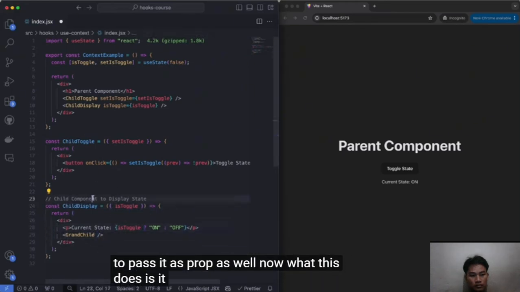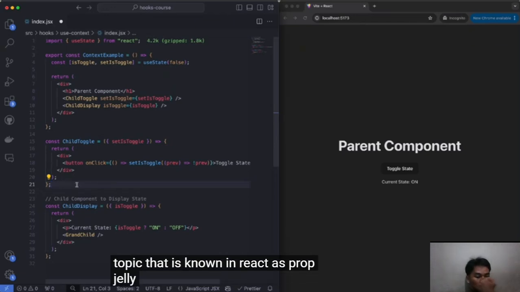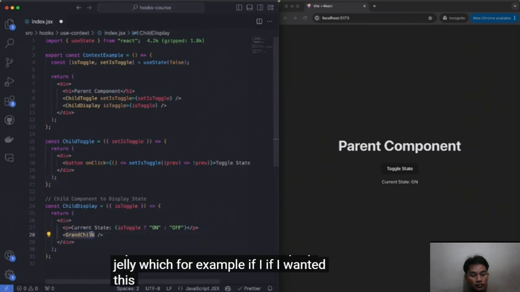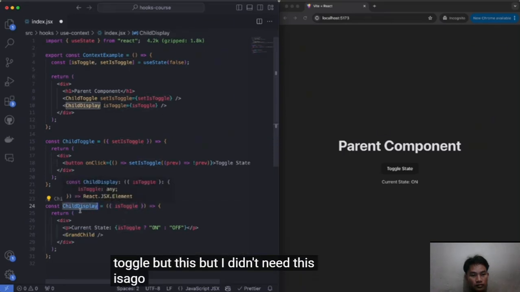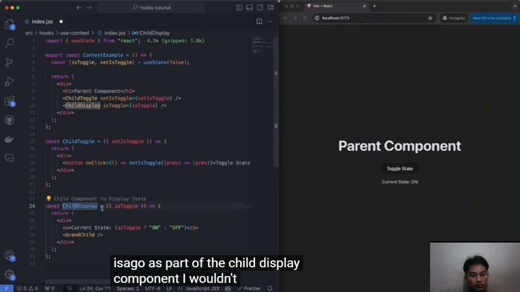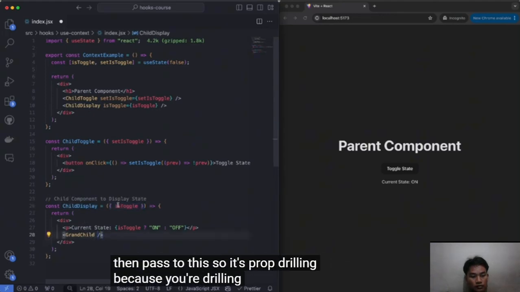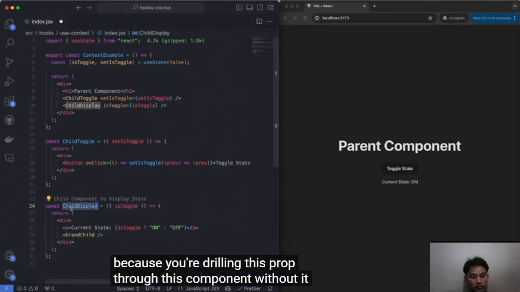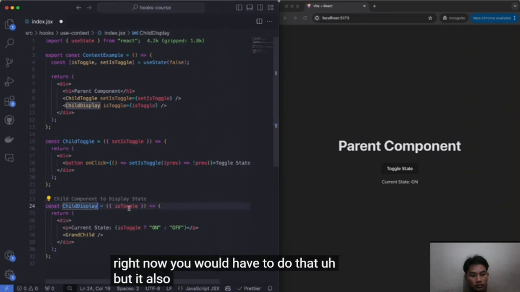Now what this does is it opens your app for some organization issues. It introduces a topic that is known in React as prop drilling, which, for example, if I wanted this grandchild component to access the isToggle, but I didn't need this isToggle as part of the child display component, I wouldn't technically need to have it passed as props to then pass to this. So it's prop drilling because you're drilling this prop through this component without it actually needing it. Only the grandchild needs it. But because of how it is set up right now, you would have to do that. But it also can cause a lot of unnecessary re-renders of components.